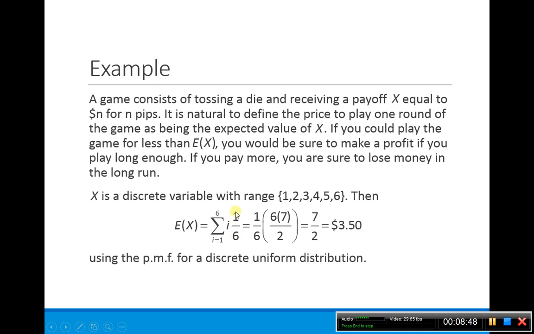So here we have the 1/6, here we have our weight. So we can write this sum as 6 times 7 over 2. The 6's cancel, we get 7/2, so we get $3.50 as the expected value, using the discrete uniform distribution again.